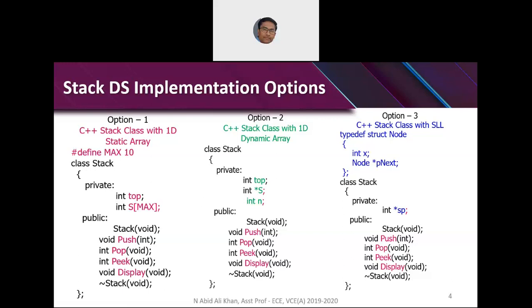These implementations we will do in the next class. Option 1, option 2, option 3 with the generic flavor will be addressed in the next class. Clear? In option 3, instead of int star sp, you take it as node star sp.